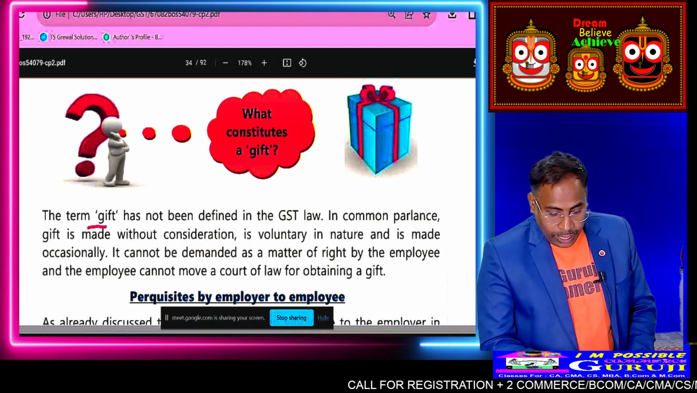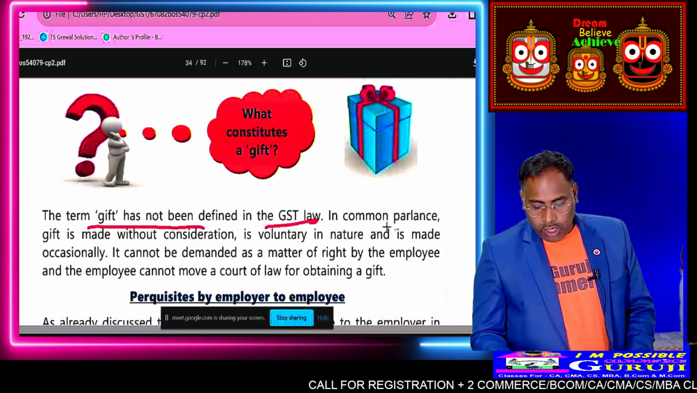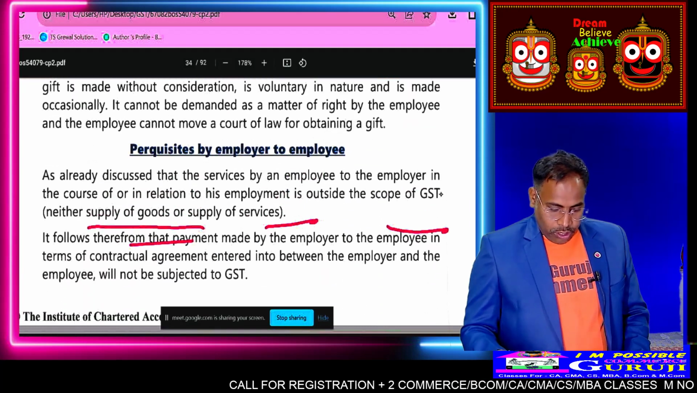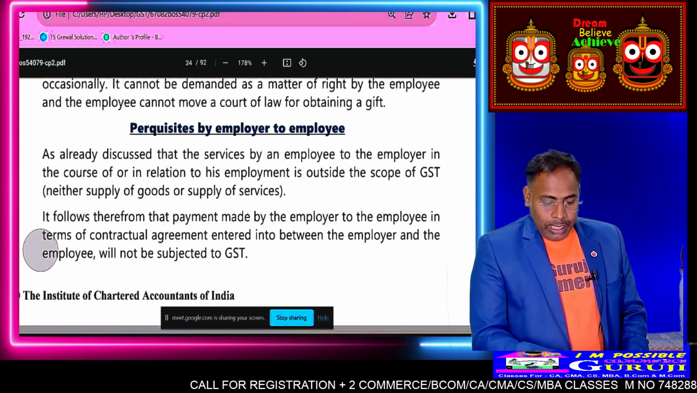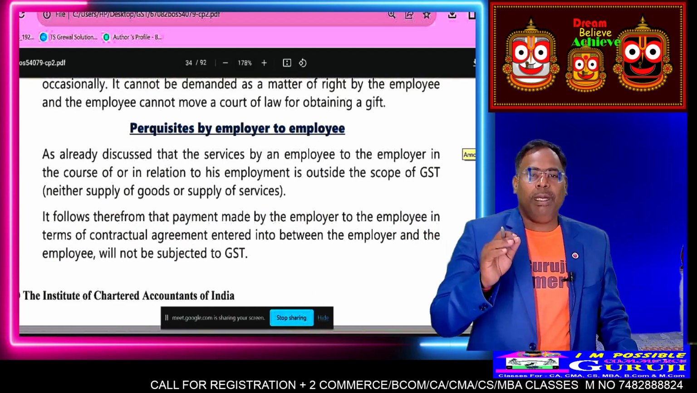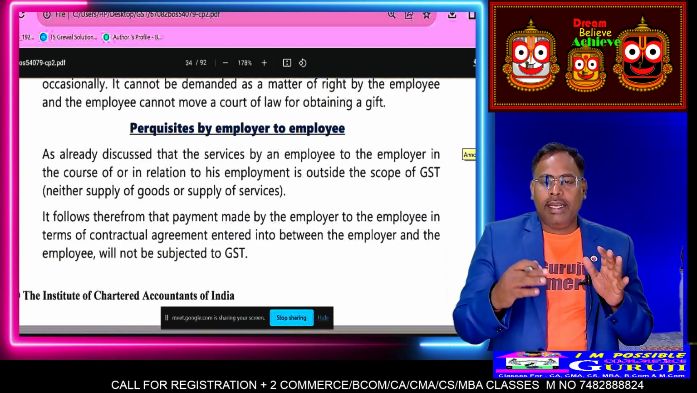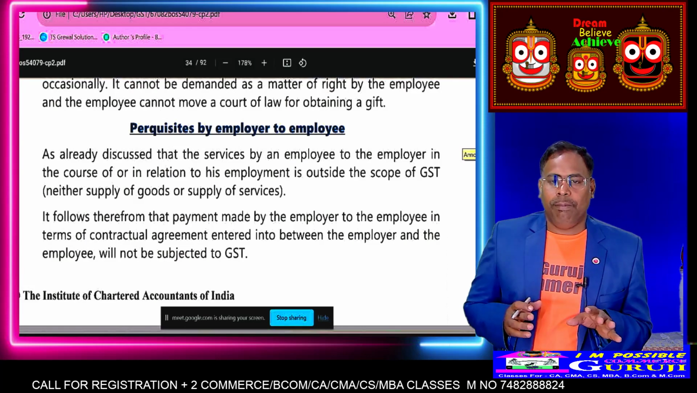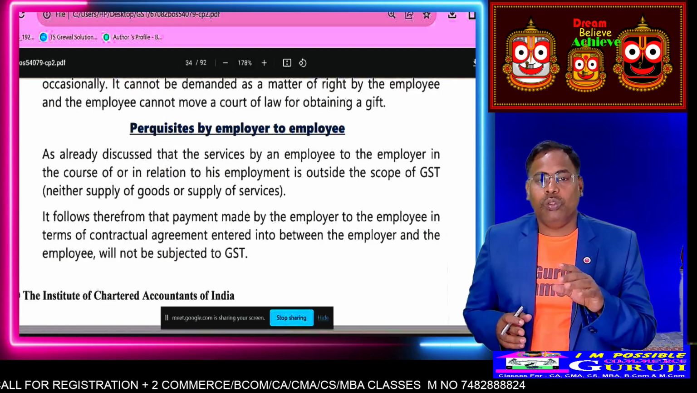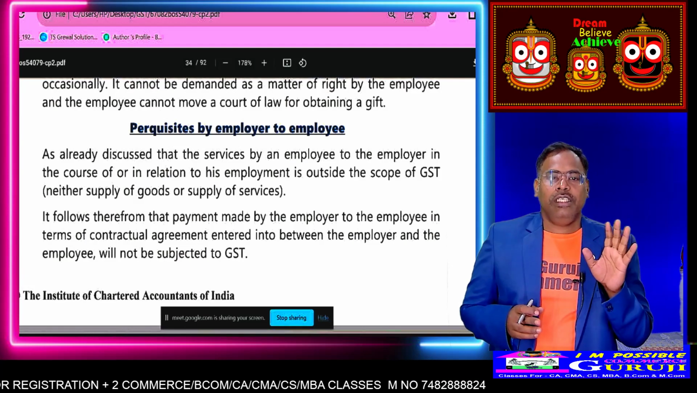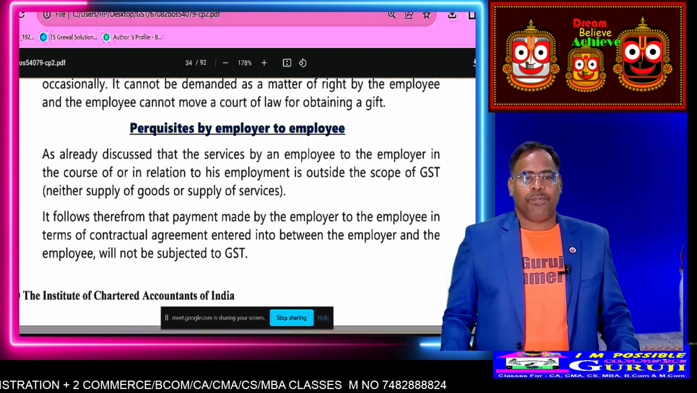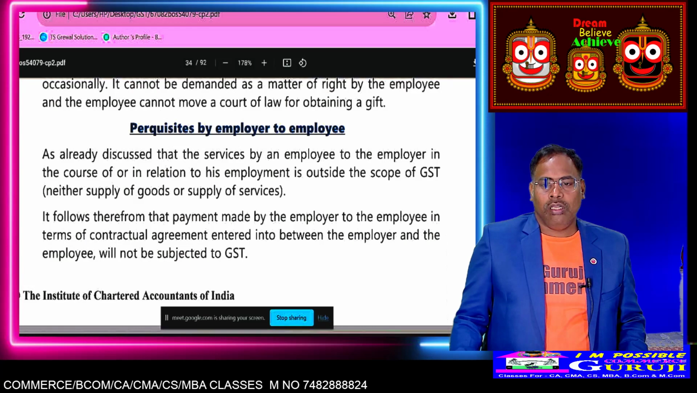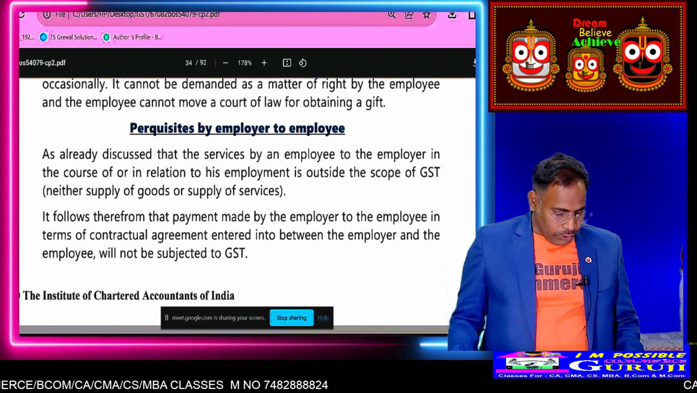The term gift has not been defined in the GST law; in common parlance it is without consideration. Then perks. What do you mean by perks? The employer provides some amenities, like a car, servant, and so on: non-monetary benefit provided by the employer to the employee. Whether GST is applicable or not?